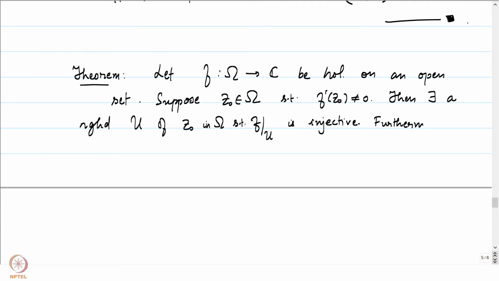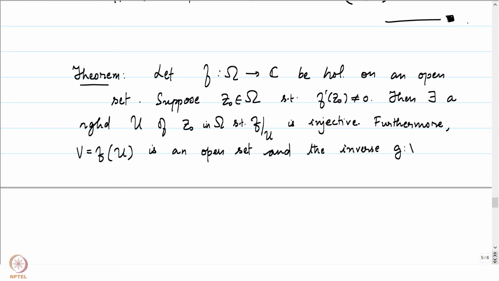Furthermore, we have that f of U is an open set. Let's call it V. V equal to f of U is an open set, and the inverse G from V to U of f is holomorphic.